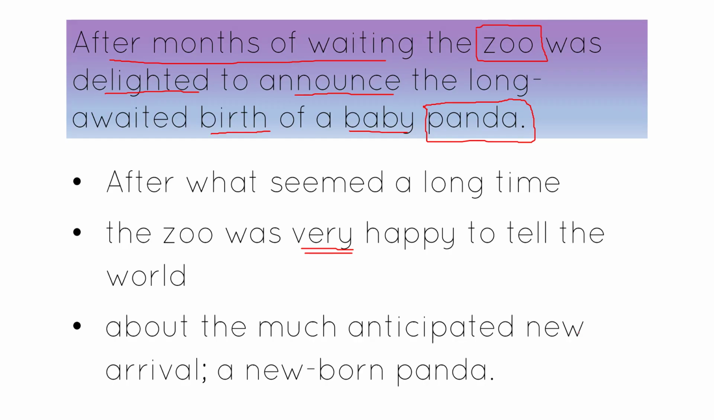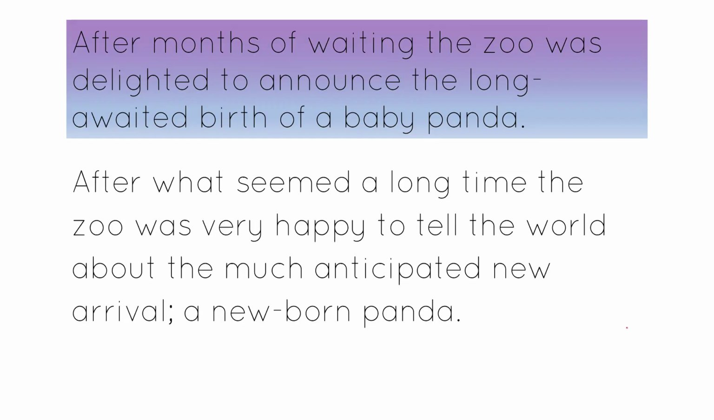And then I changed the last bit about the much anticipated. So long awaited, I've changed to much anticipated new arrival, which is kind of a common way we talk about babies. A newborn panda. So I haven't used the word baby, but I've kept the word panda. Okay, so panda and zoo have stayed in, but the rest I've managed to change. And so the full answer looks like this. After what seemed a long time, the zoo was very happy to tell the world about the much anticipated new arrival, a newborn panda. And that'll get me full marks because I've changed it. I've kept the essential meaning, but I've changed it into my own words. I have proven that I understand everything that's going on in that sentence up above.